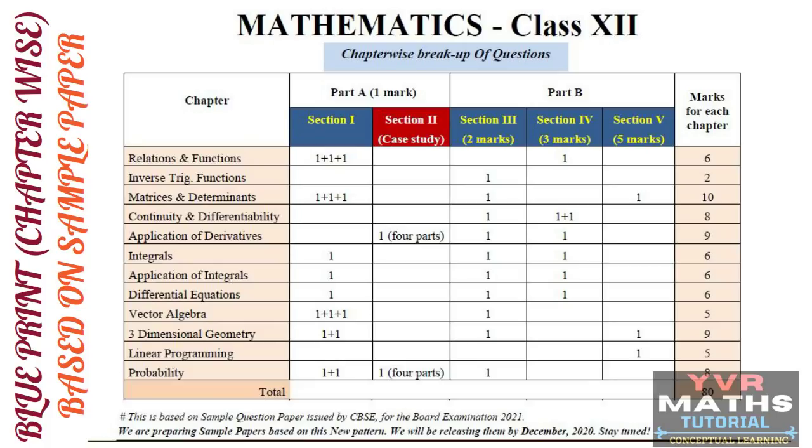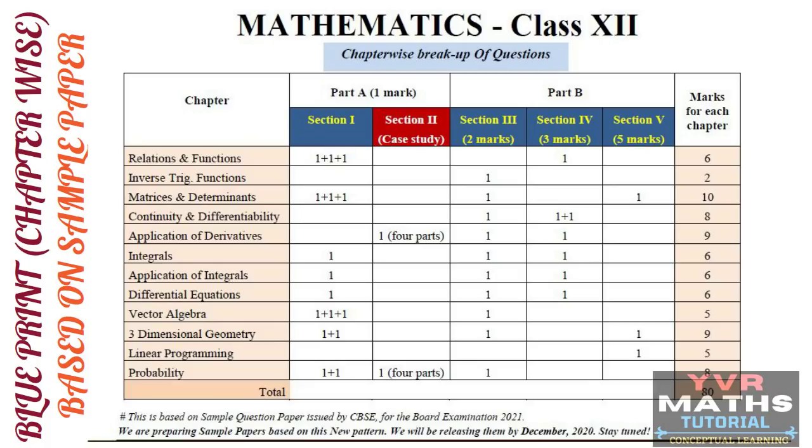See next chapter, 3-dimensional geometry. From 3-dimensional geometry, in part A, they gave 2 one-mark questions from section 1. In part B, they gave one 2 mark question from section 3 and one 5 mark question from section 5. So total 9 marks from this chapter.